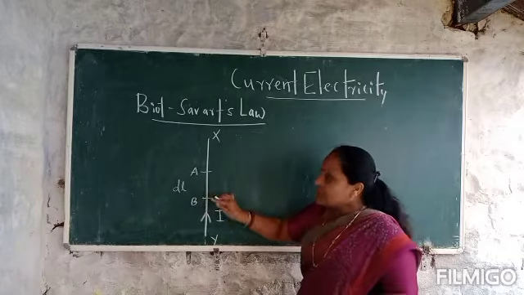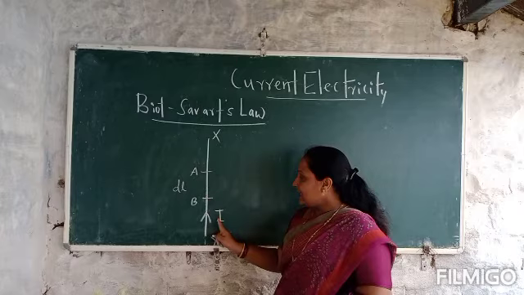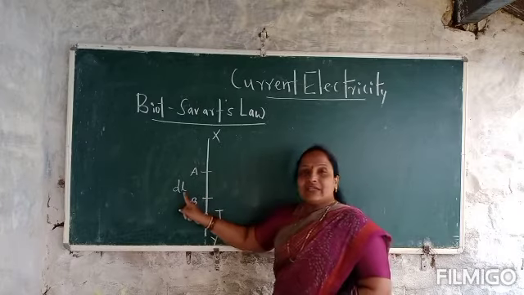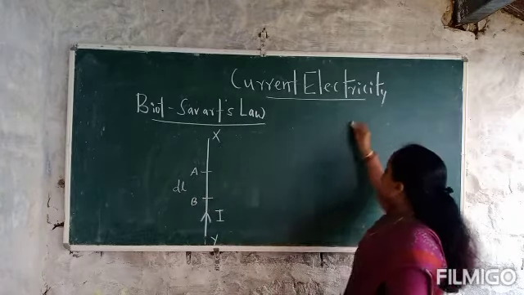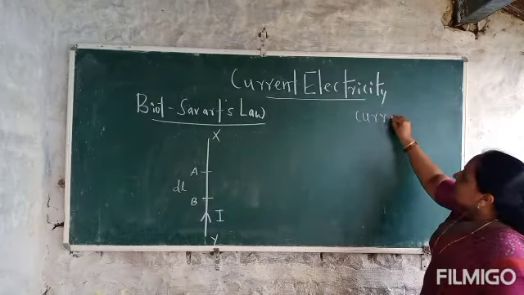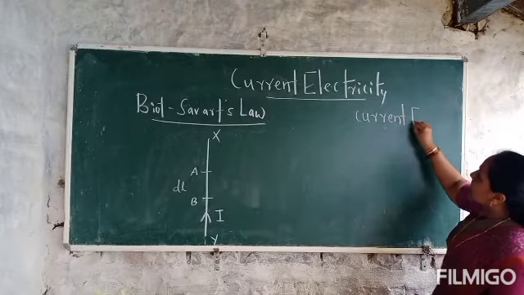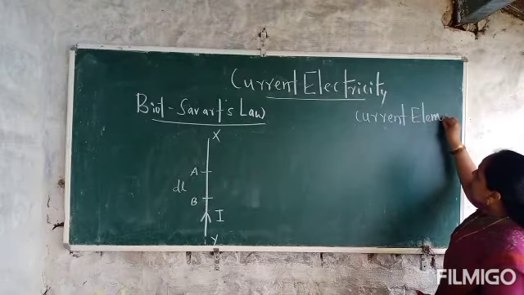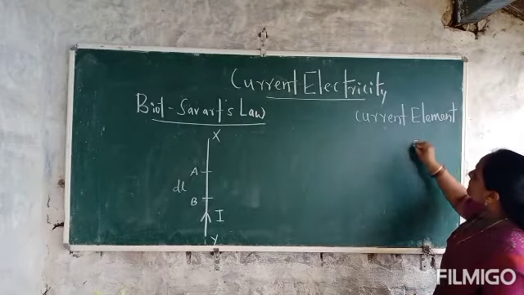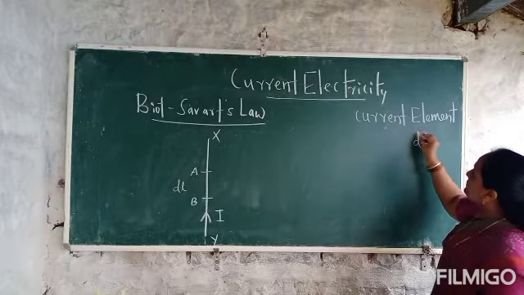So this AB, which is carrying current I, having a length dl, is called a current element.